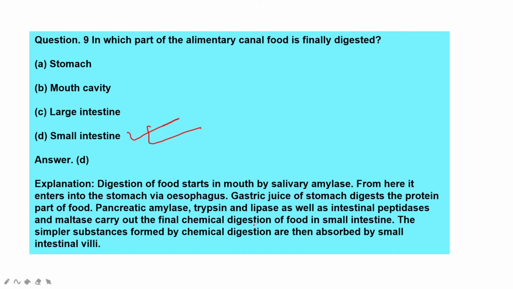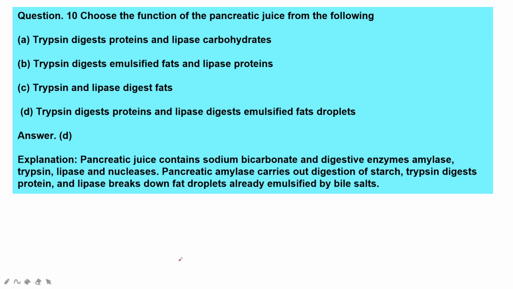Pancreatic amylase, trypsin and lipase, as well as intestinal peptidases and maltase, carry out the final chemical digestion of the food in the small intestine. The simpler substances formed by chemical digestion are then absorbed by the small intestinal villi. So total absorption completes in the small intestine. After that, assimilation and digestion.